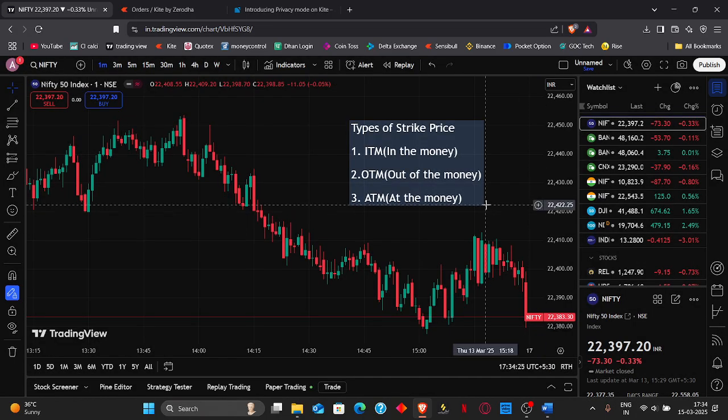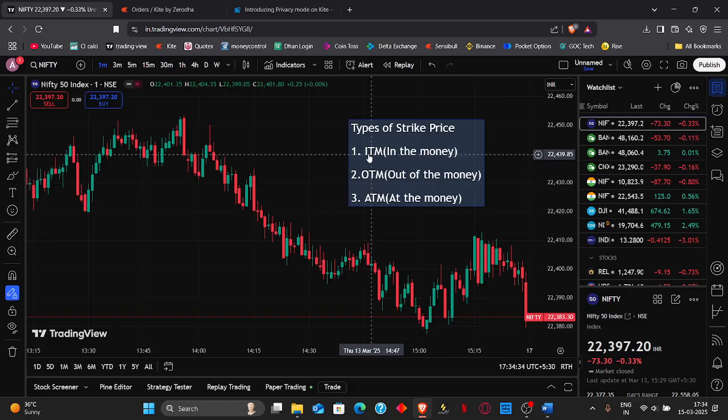So these are the different types of strike prices in the FNO section, which is the options segment, and the premiums decrease from in the money to out of the money options. At the money options are at the basic level, and they are generally similar for both call and put options.